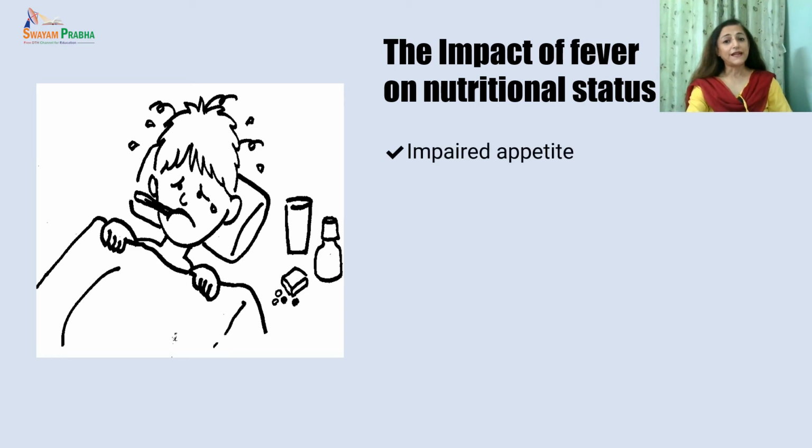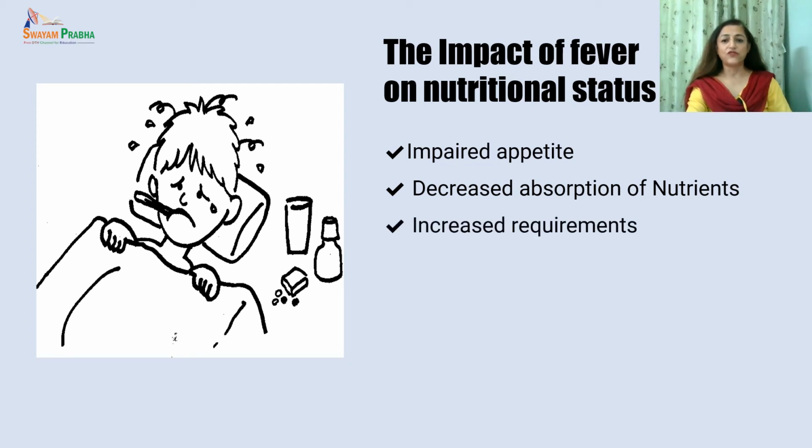And secondly, the body is not able to absorb the nutrients efficiently. There will be a bad effect of infection or the surrounding interleukins, which will be coupled by reduced intake, which increases the requirement of the nutrients. And there are also drug interactions with the nutrients, as both affect the normal mechanism of each other. Now let us see what are the different types of fevers.